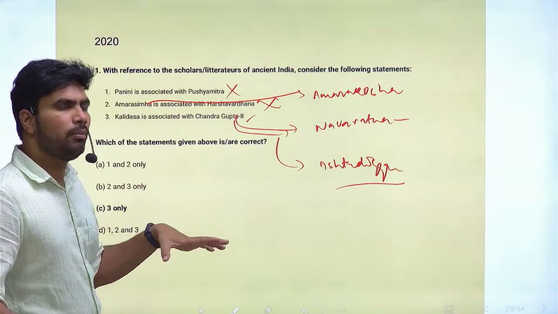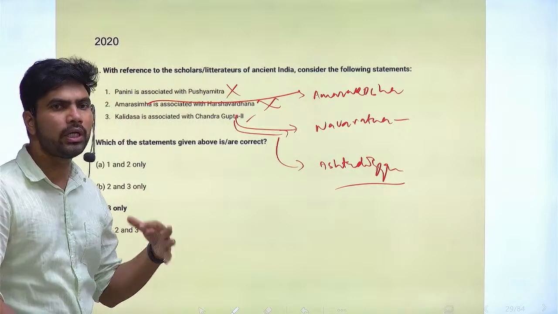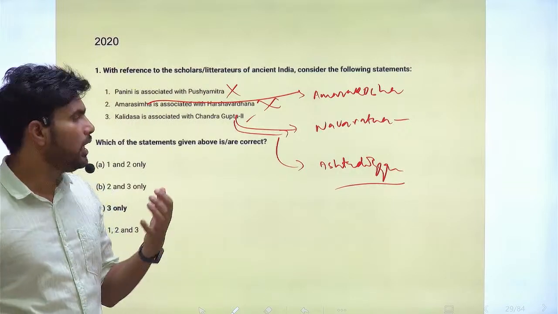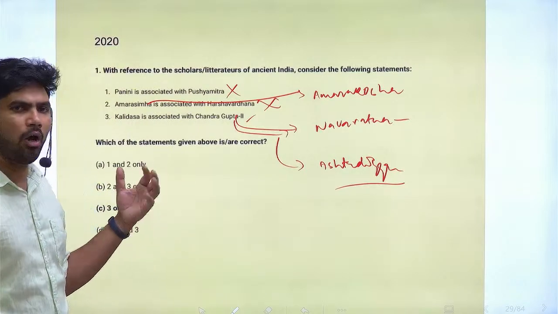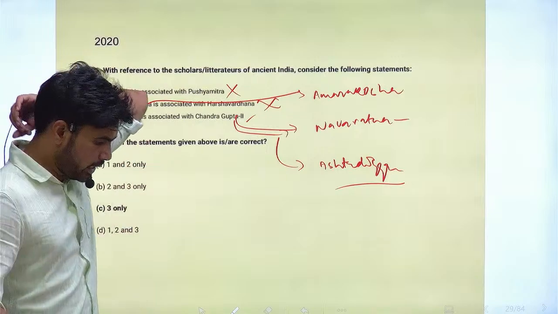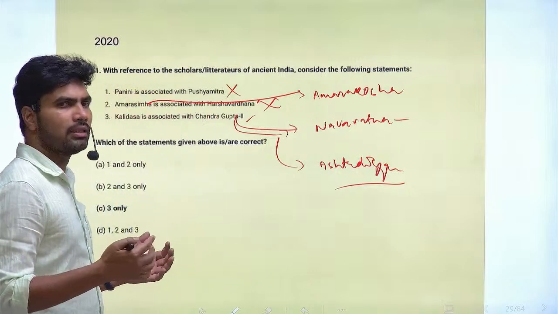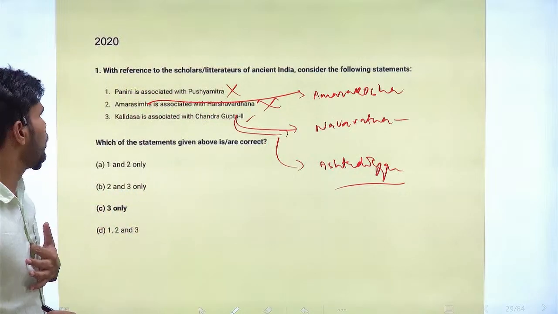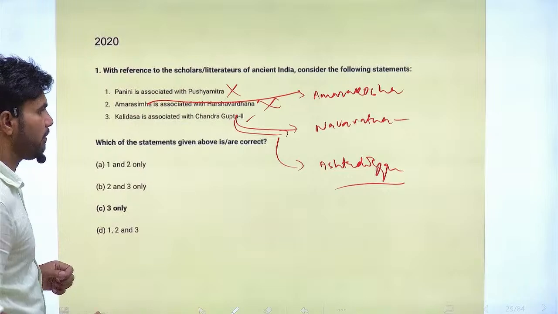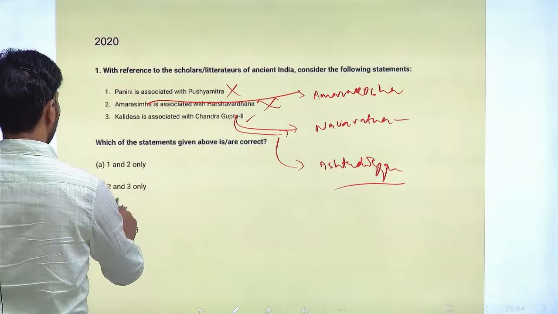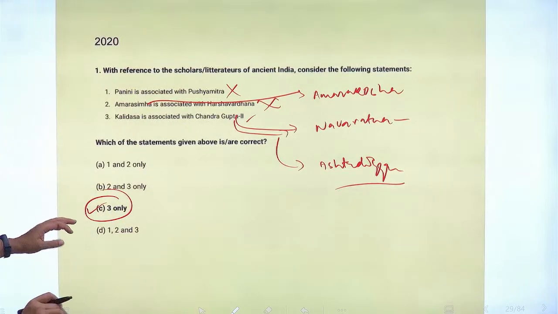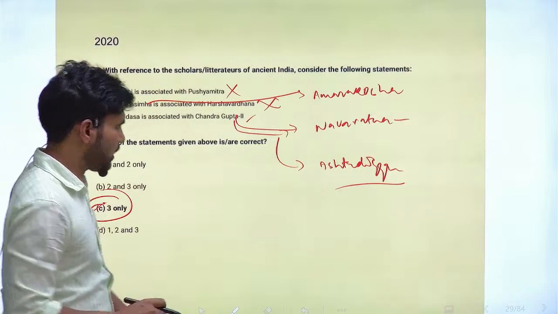Modern evidence says that just to increase the greatness of the king, all the poets have been linked with these 2 great kings. However, some poets were there in their court, but some were not. So you should be aware of this. Next question. Correct option is option C. Only statement 3 is correct.